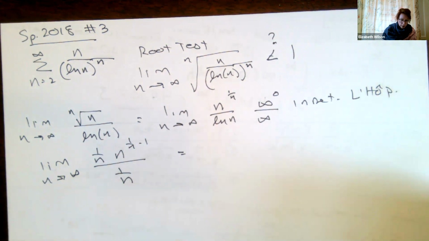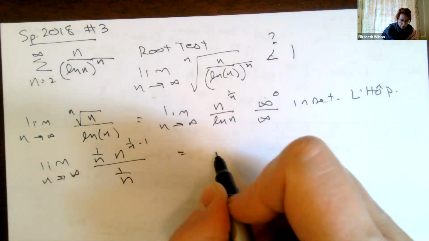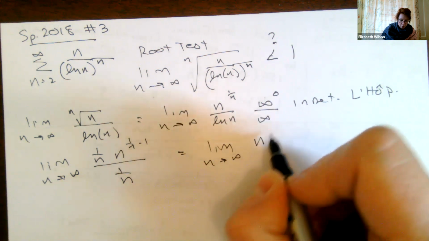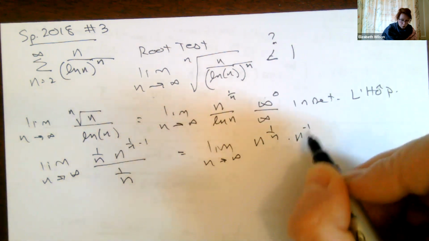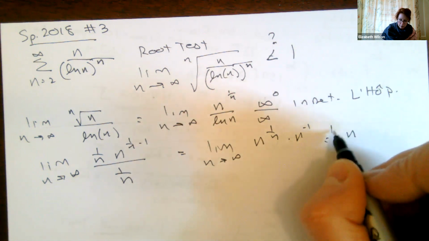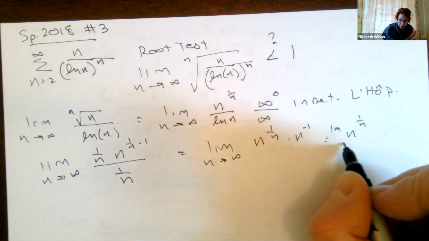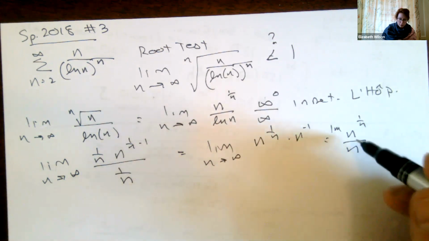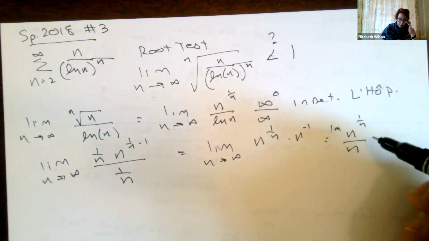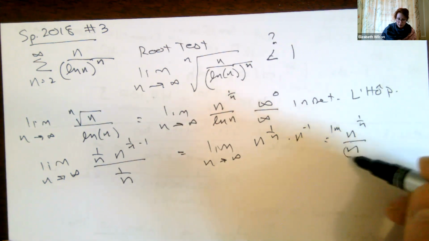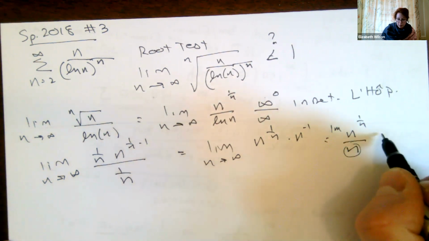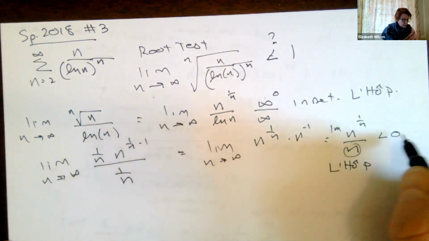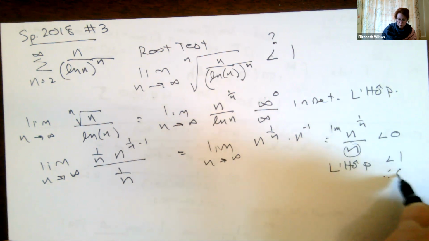I did L'Hopital's on this one to give me, basically, the limit as n goes to infinity of n to the 1 over n times n to the minus 1, which becomes 1 over n all over n, right? So I'm kind of looping around. It's still indeterminate, but this one gets there. I can do L'Hopital's again, but this one comes out to be less than 0 by L'Hopital's. Okay, which means that 0 is less than 1, so therefore this thing converges.